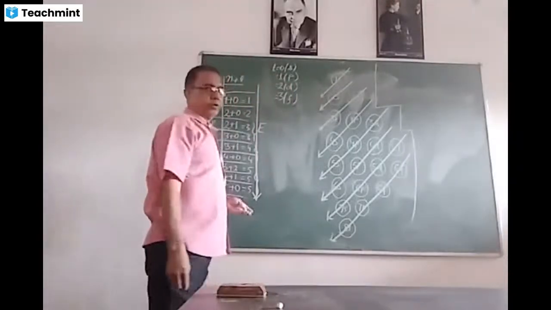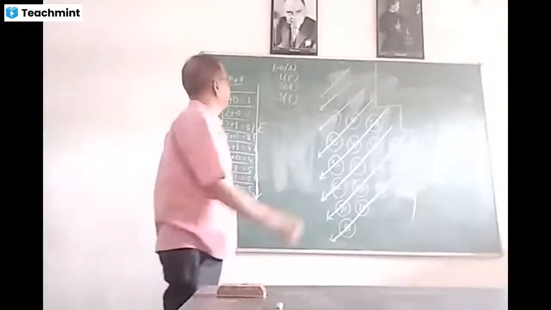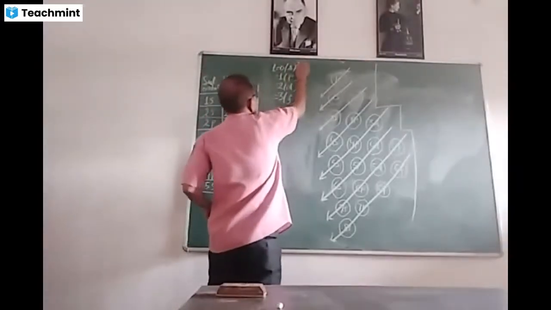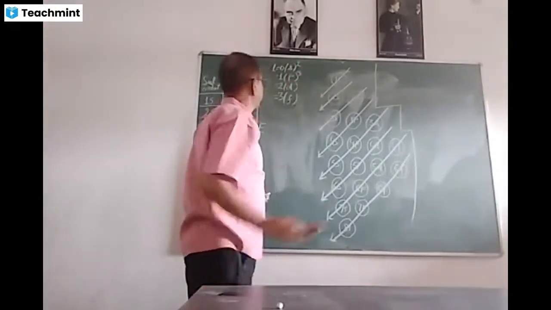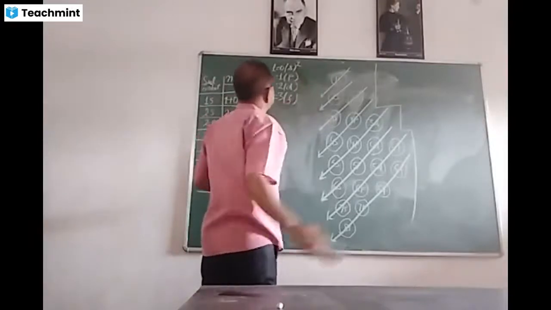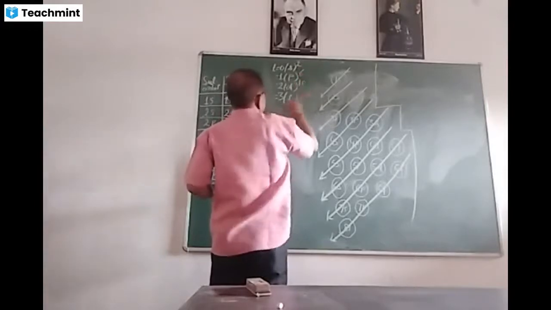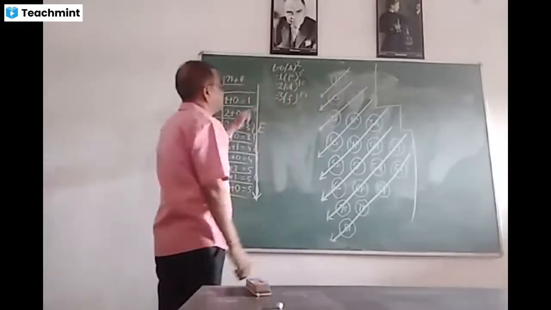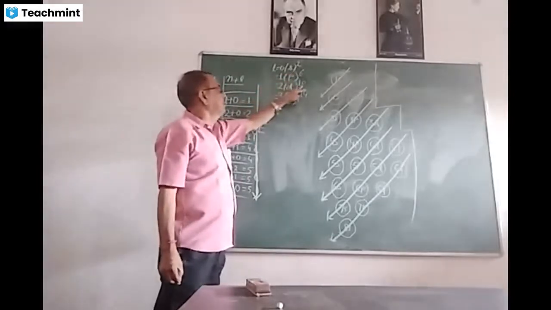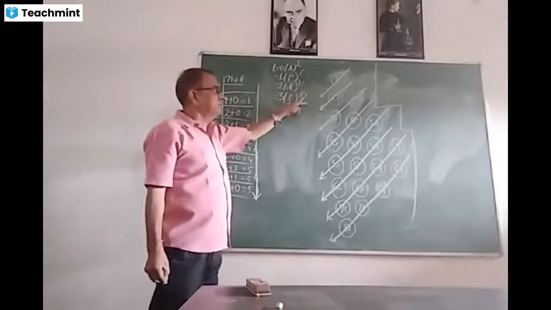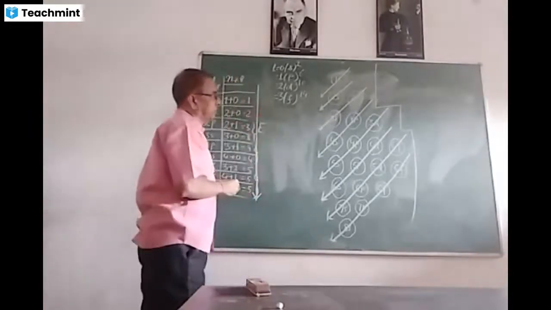See here, as you know, the maximum number of electrons accommodated in s is 2, in p is 3 into 2, that is 6, and d can have 10, and f can have 14. It means that s can accommodate a maximum of 2 electrons, p a maximum of 6, d a maximum of 10, and f a maximum of 14 electrons. Now, we will try to write the configuration of different elements.